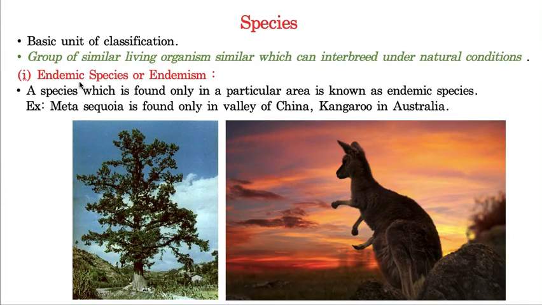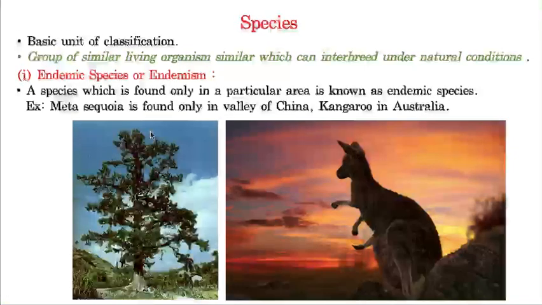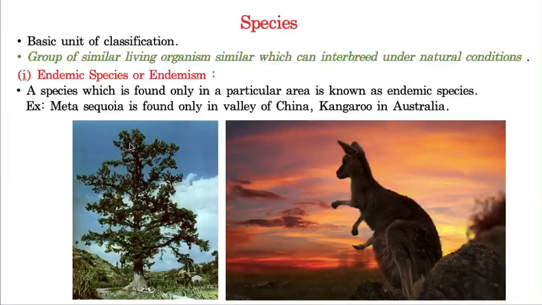The first type is endemic species, and this is the group of species which are restricted to a particular area. Here you can see the first example. This is sequoia. It is restricted to only the valley of China. So only here can you see this particular sequoia plant, of course meta sequoia, and nowhere else can you see this plant.